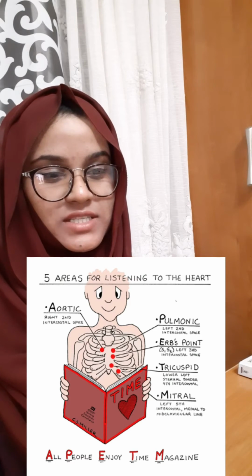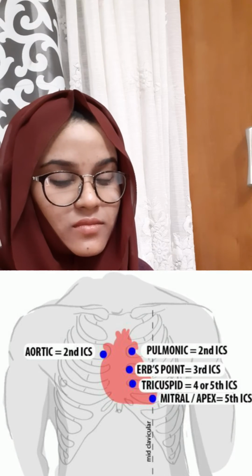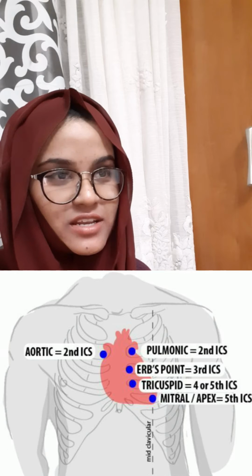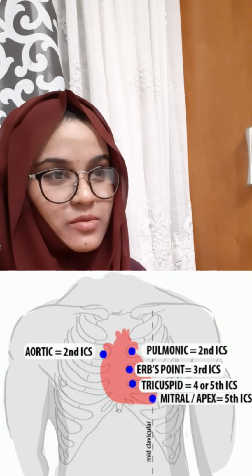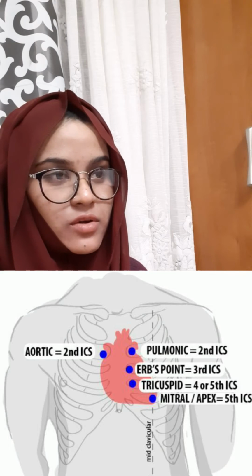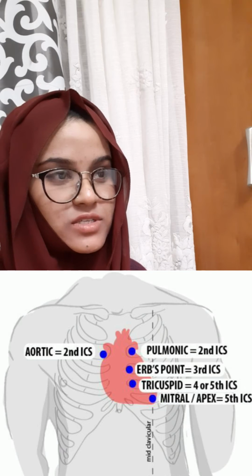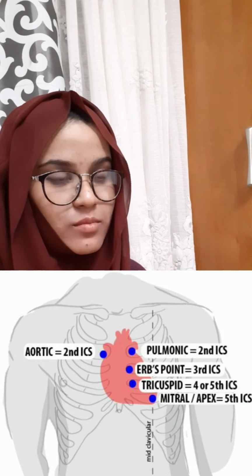So here we can see in this picture, the aortic point. We'll do auscultation in the second intercostal space, 1.5 centimeters to the right sternal margin. In the pulmonary point, we will do auscultation in the second intercostal space at the left sternal margin.